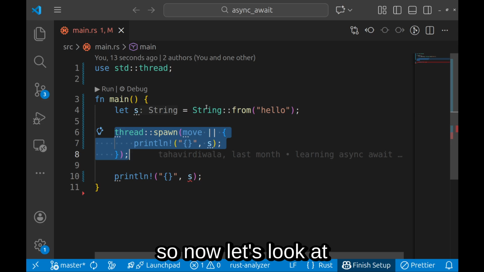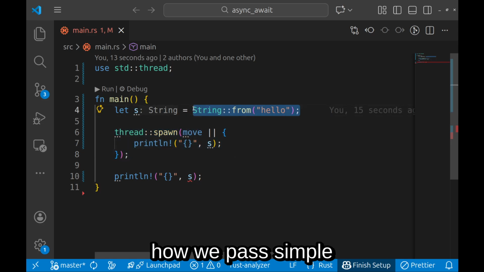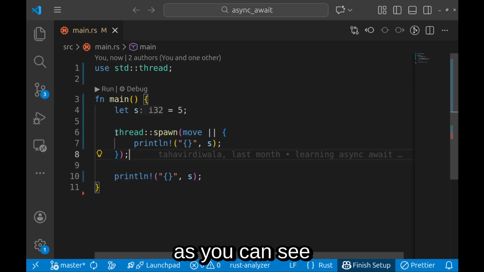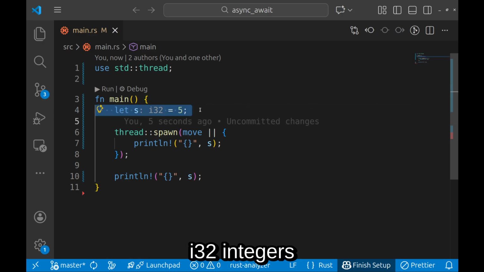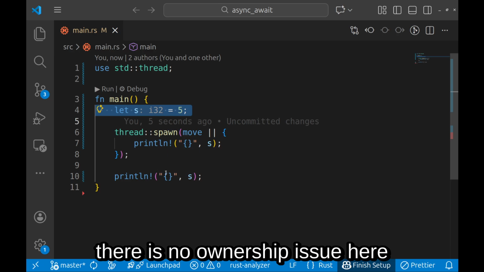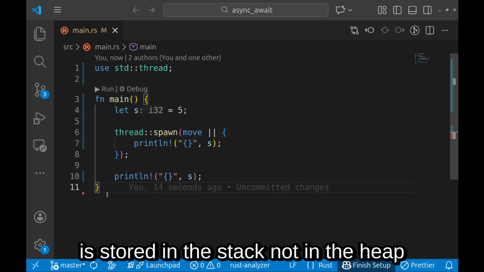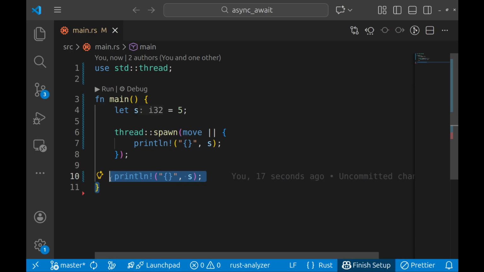Now let's look at how we pass simple data types in our thread. So let's take number 5. As you can see, with a simple data type like signed 32-bit integers, there's no ownership issue here because this data type is stored in the stack, not in the heap.